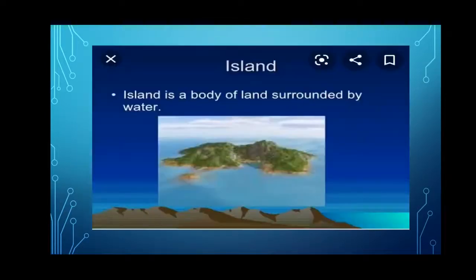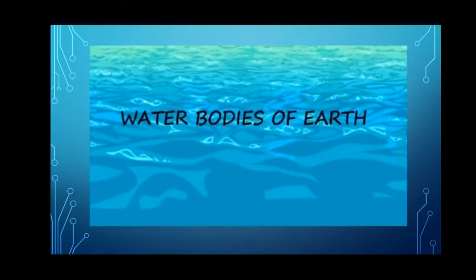Next is islands. An island is a body of land surrounded by water. So a piece of land that is surrounded by water is called an island. The Andaman and Nicobar Islands are examples of islands. So I hope you understand the land of the Earth. Now see our next point, water bodies of the Earth.